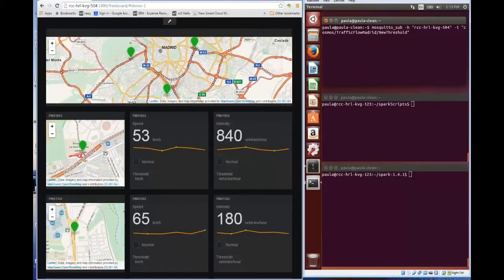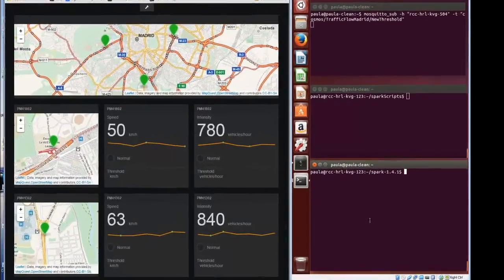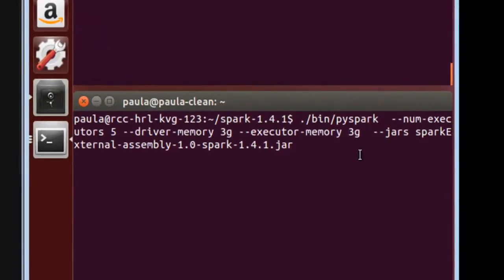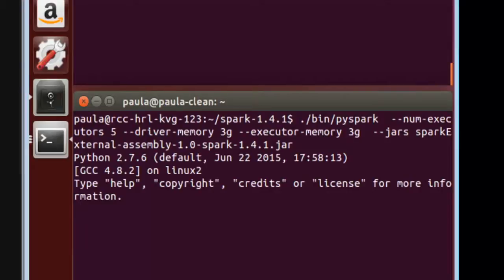On the top right command line window, we subscribe to an MQTT topic. This is where the machine learning will publish its thresholds. We will use the middle command line window later on to show the machine learning code. We use the bottom command line window to invoke the Apache Spark Python shell and run the machine learning script. We invoke this shell with a special jar file developed in Cosmos, which allows efficient access from Spark SQL queries run by machine learning to the historical data stored in OpenStack Swift.